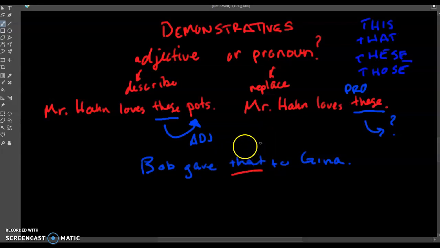We know he gave her that. So since we don't know what Bob actually gave Gina, and there's nothing for that to describe, that's not telling you about Gina, this is once again going to be a pronoun because it's replacing whatever it happens to be that Bob gave Gina. All right?